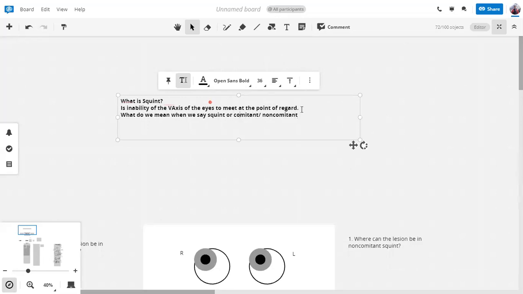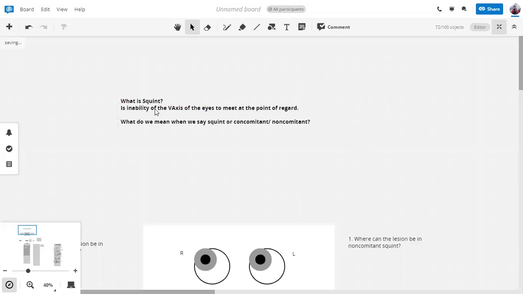क्या मतलब है इसका? इसको concomitant भी कह देते हैं, comitant भी कहते हैं. So that is another question. Now, when we said that inability of the visual axis to meet at the point of regard, उसका मतलब है कि both the eyes they are not fixating at the same point. If this abnormal relationship between the visual axes is maintained in all directions of gaze, it means that the squint is comitant.